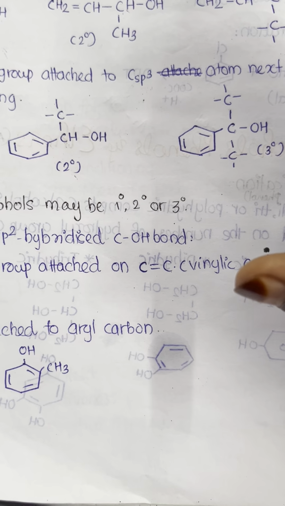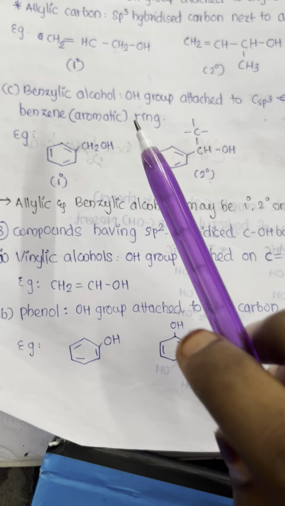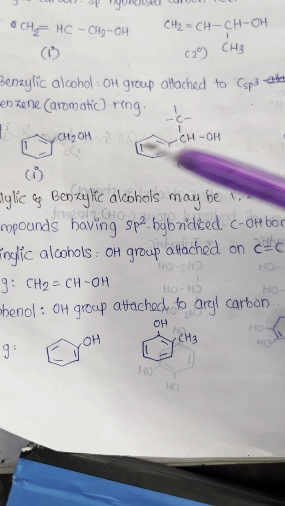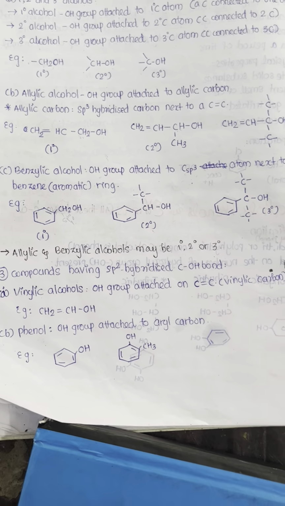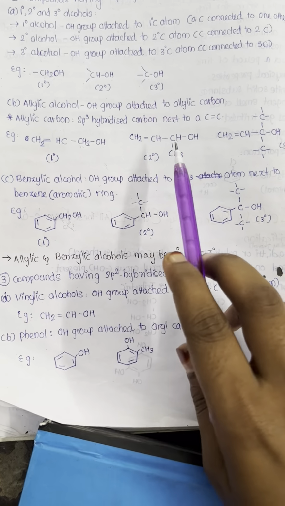So this is the next classification. You have seen here that allylic and benzylic alcohols may be primary, secondary or tertiary. This is a primary allylic alcohol, secondary allylic alcohol, tertiary allylic alcohol, primary benzylic alcohol, secondary benzylic alcohol and tertiary benzylic alcohol. Now the next classification is based on the OH being bonded to a carbon which is sp2 hybridized.